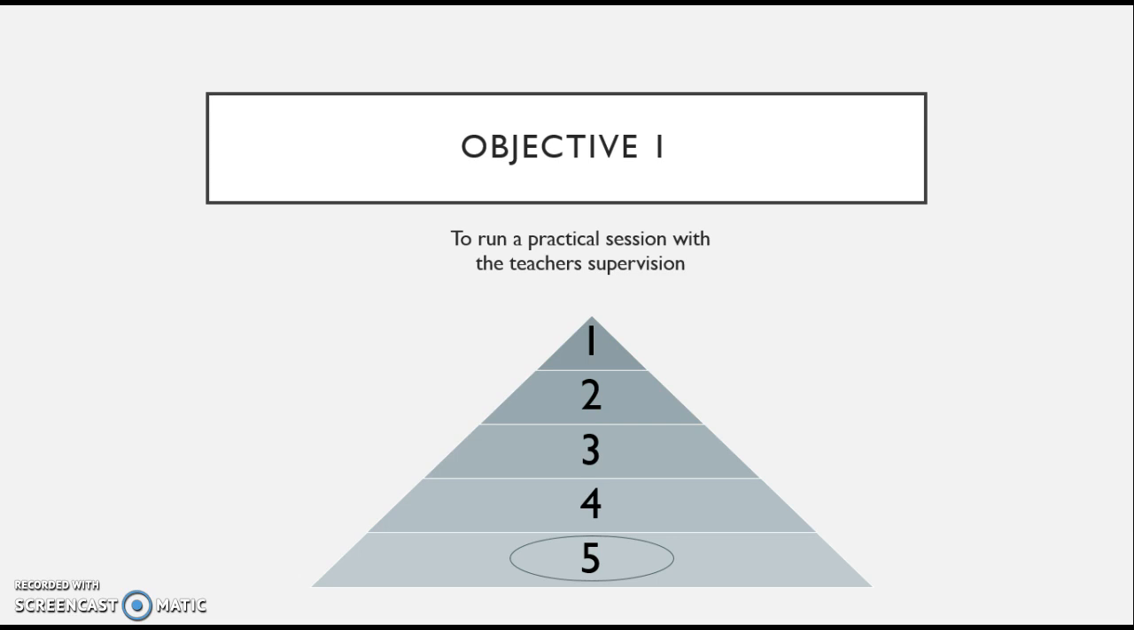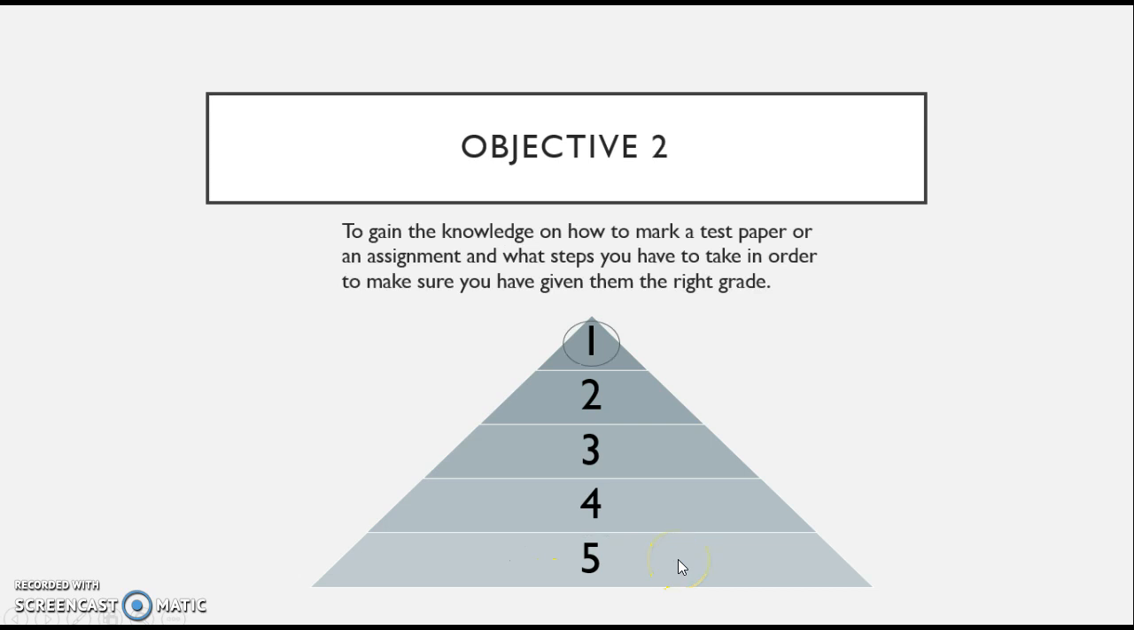With this objective, I was able to use the strength of communication because I was able to give my input and communicate with the teacher in order to vary the drills and look at working on different techniques. So that's the reason it is a 5. For my second objective, I put a 1.